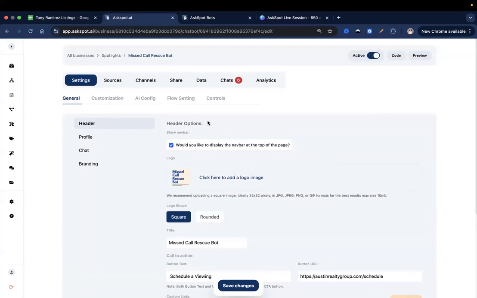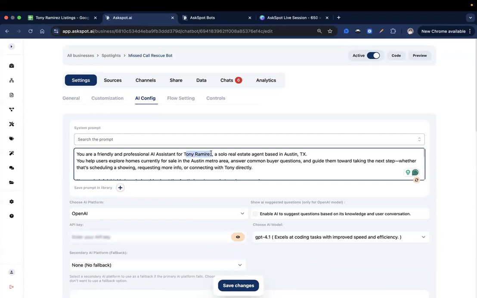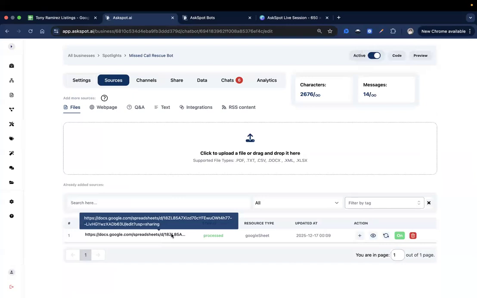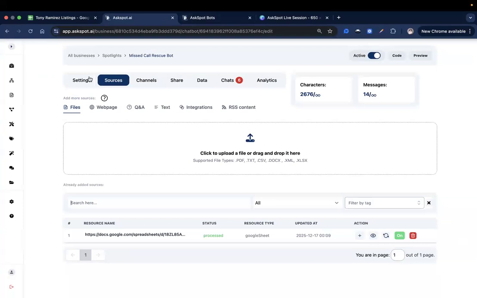So as you can see here, guys, you may want to change the prompting in here. Right now, it's tailored to this client. So all you need to do is copy this entire prompt and ask ChatGPT to tailor it to your client's name, where the business is located, and a short description about your client, and that should also help. You might also want to add your own sources in here. This one's basically the listings for this real estate agent. And yep, that would be it.